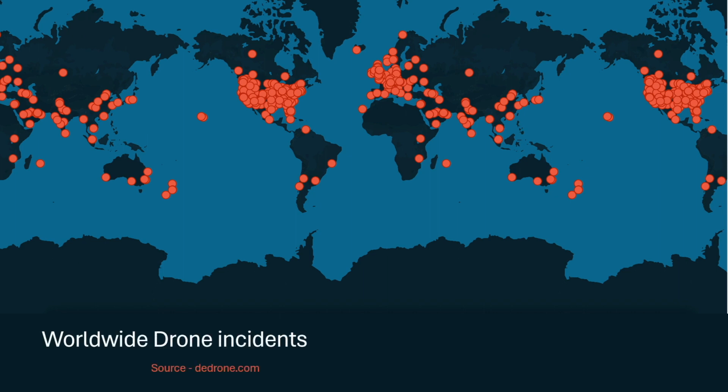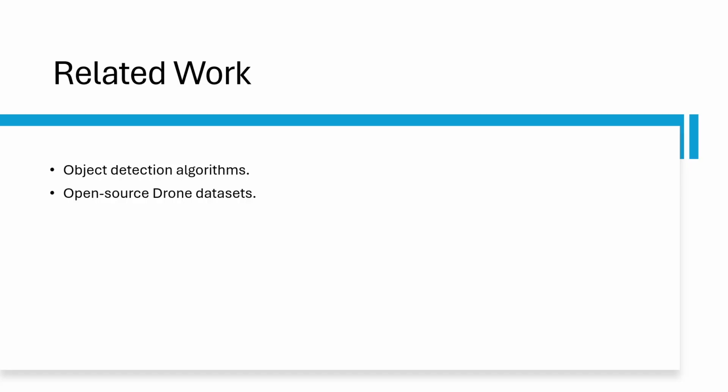As shown here, these are all the drone incidents documented by the press worldwide, affecting different industries such as airports, prisons, or even stadiums. Therefore, it's very important to have a robust detection mechanism. After reading a lot of scientific papers related to drone detection and studying the algorithms and datasets used, we have considered using different versions of the famous YOLO algorithm, along with Detectron version 2, since it's a real-time object detection algorithm that is used in video surveillance.